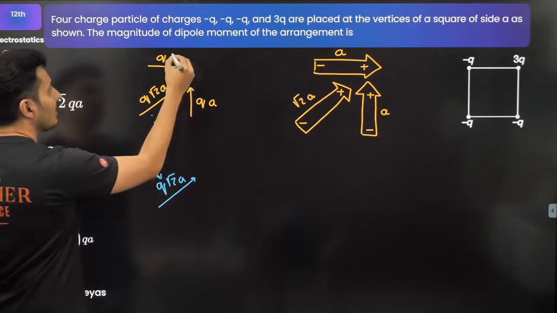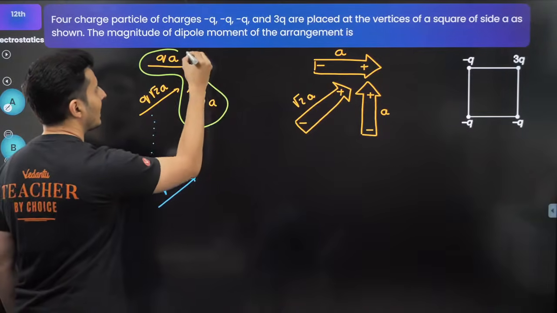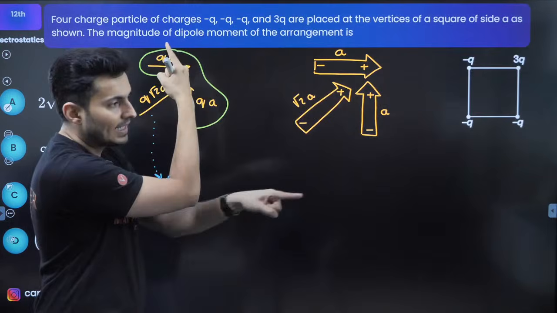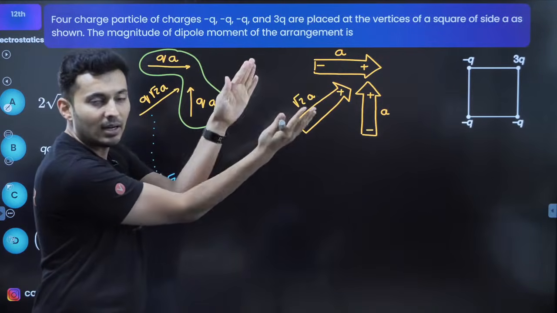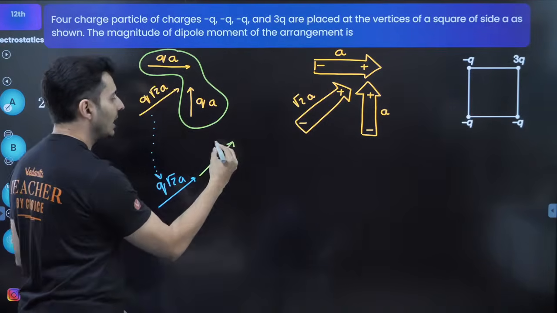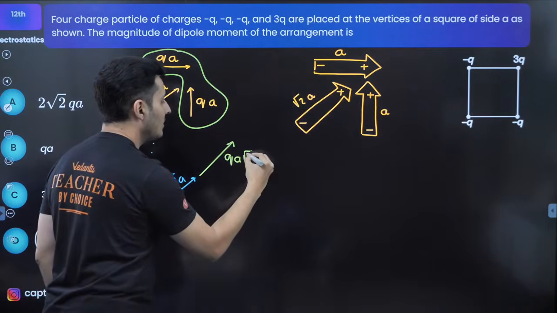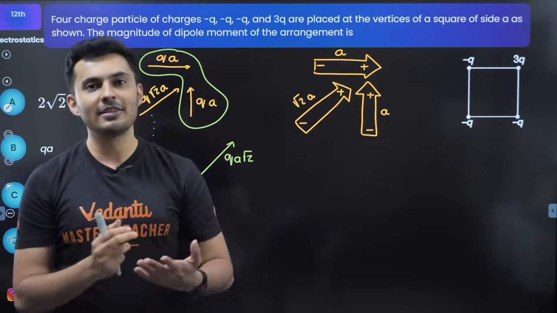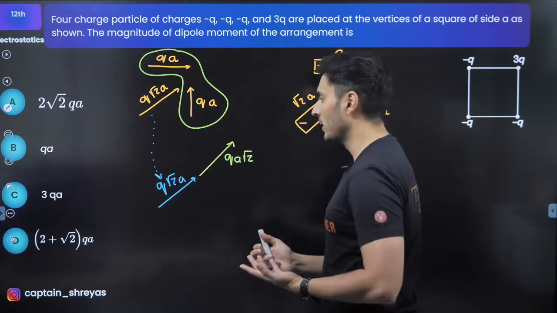But these two of them, I can add vectorially. So QA plus QA, one is in X, one is in Y, will give me a vector in this direction. It will be nothing but QA into root 2. Do you agree with this or not? Come on, think about it, my warriors.